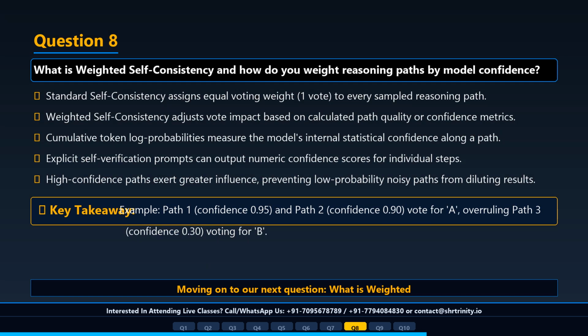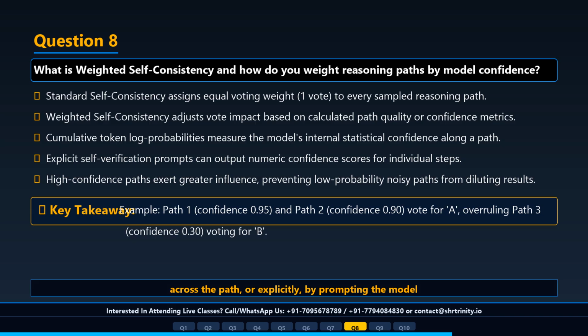Question 8. What is weighted self-consistency and how do you weight reasoning paths by model confidence? Weighted self-consistency is an enhancement where instead of giving each sampled path one equal vote, votes are weighted by path confidence scores, log probabilities, or step-by-step reasoning quality metrics. Not all reasoning paths are created equal. A path generated with high cumulative token log probabilities or explicit self-verified confidence, e.g. confidence, 98%, carries more mathematical weight than a low probability path.